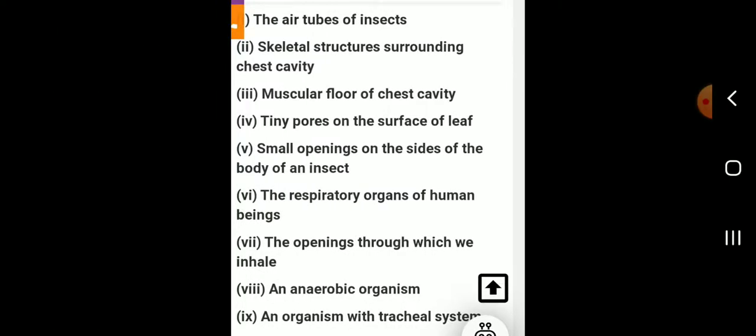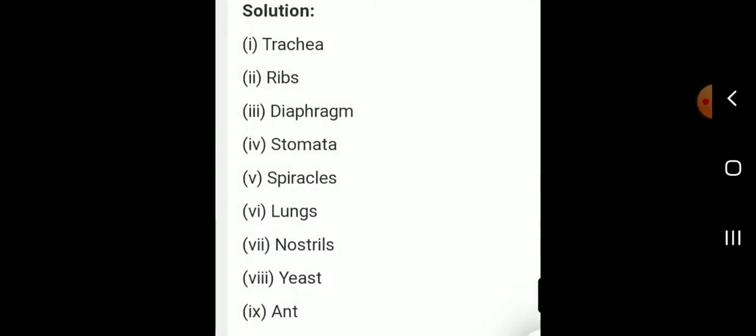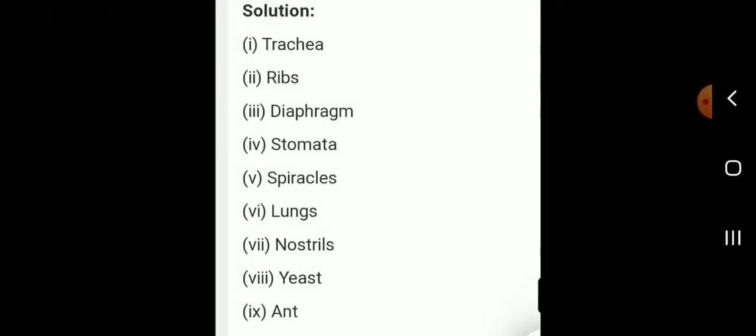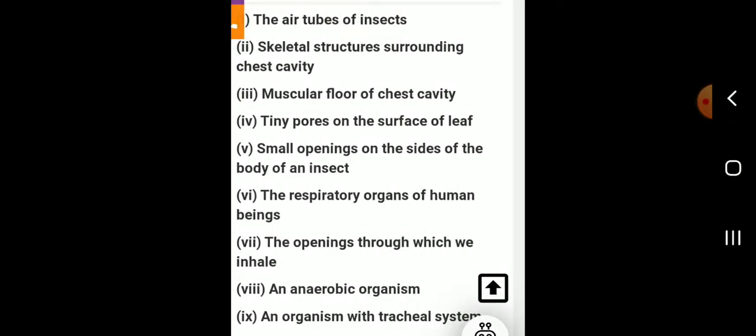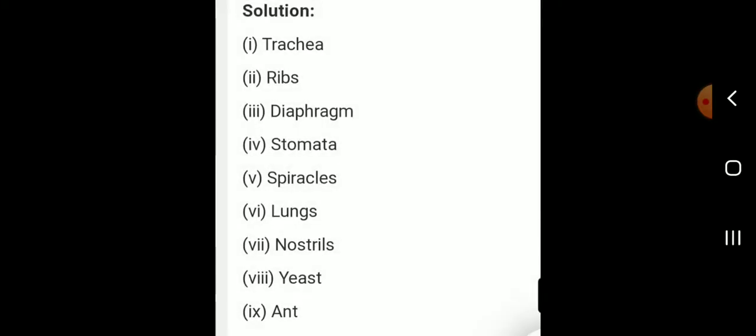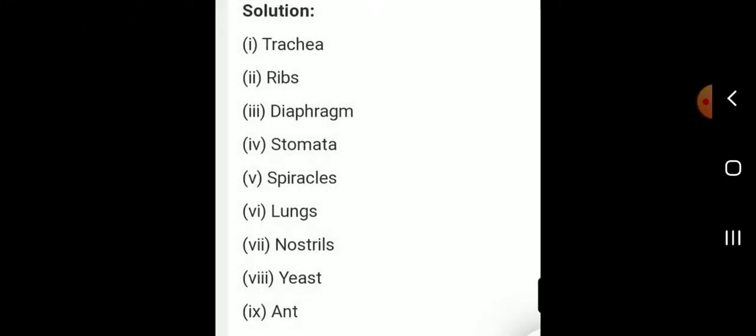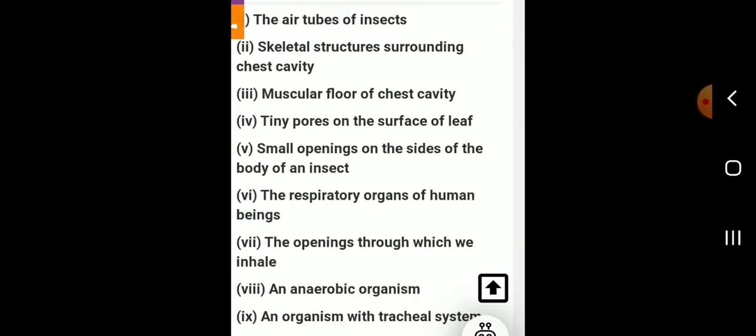Fourth one, tiny pores on surface of leaf, stomata. See the answers. Small opening on the sides of the body of an insect, spiracles. The respiratory organs of human beings, lungs. The opening through which we inhale, nostrils.